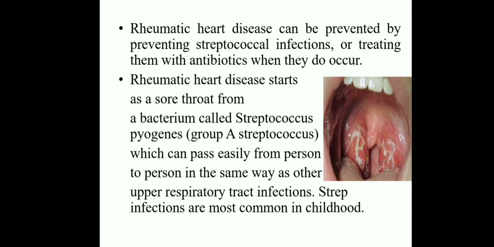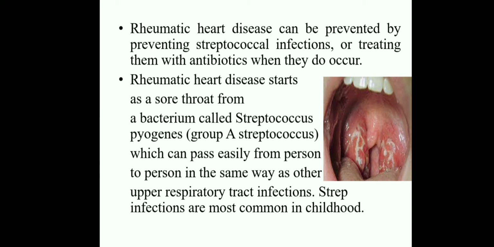All of you clear? Rheumatic heart disease can be prevented by preventing streptococcal infections or treating them with antibiotics when they do occur. Whenever we recognize early that a child is suffering with strep throat, throat infection or pharyngitis, we should immediately administer antibiotics. Whenever we neglect streptococcal infections, it may lead to rheumatic heart disease, a severe complication that can even cause death. So early recognition is very important.